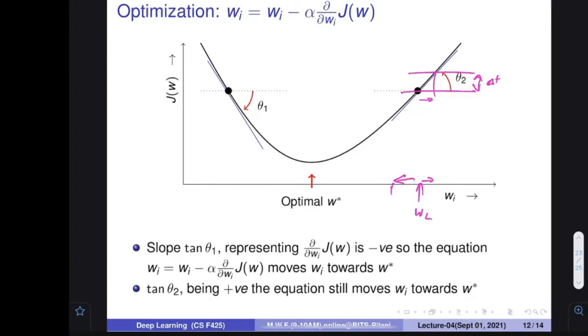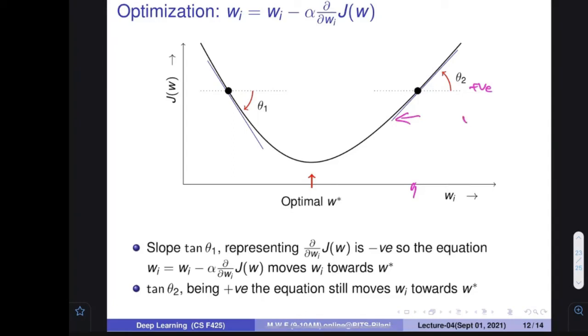So you say that you want W2 is equal to W2 minus something, you want to make it negative. And this thing is called the gradient, or tan theta. So if a function is given to you, you try to see what is the gradient of that function, and if the gradient is positive, then you go into the negative direction.